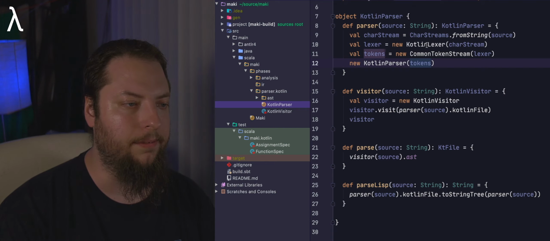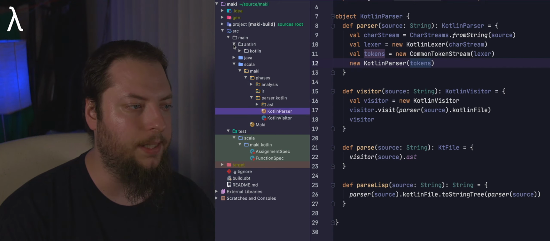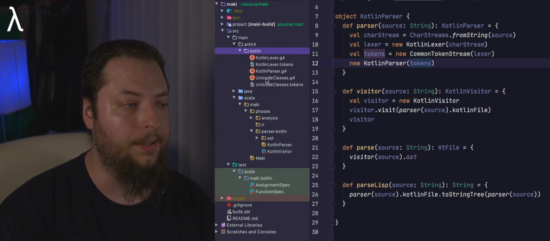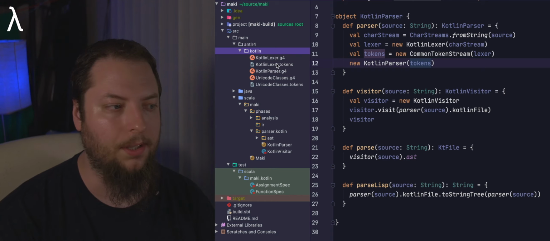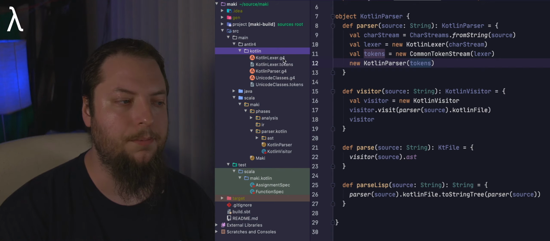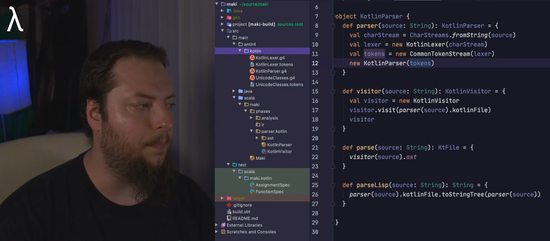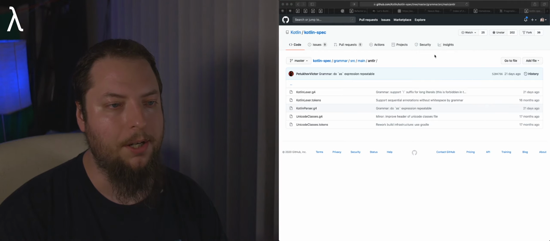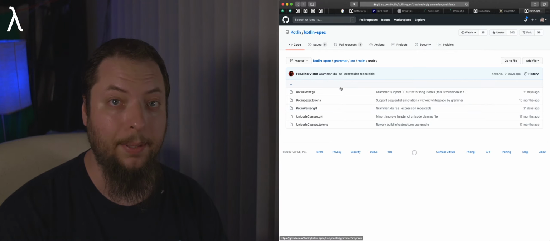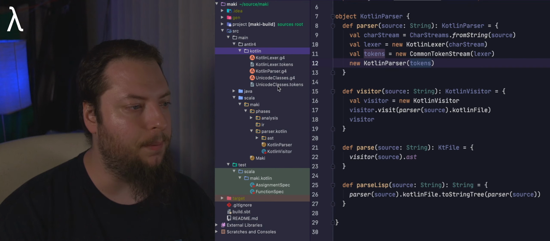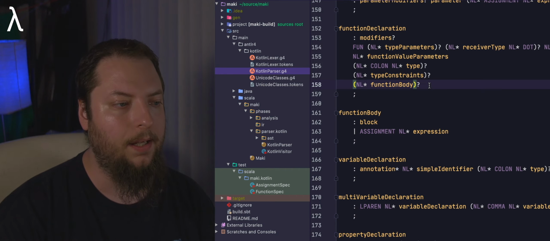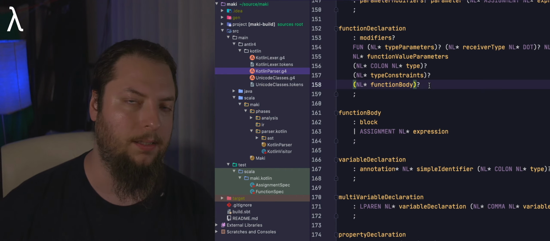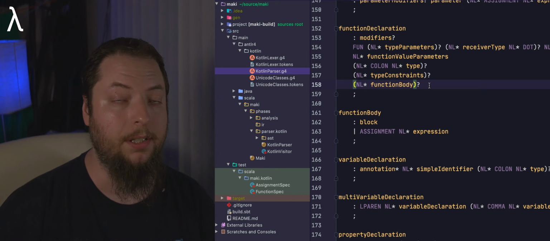But in order to be able to do all of this, we've got our Antlr grammar for Kotlin syntax, and our Lexer tokens and our grammars for the parser defined in here. Again, copied from this project here, the Kotlin spec repo. But basically once we have those in there, the next step is we'll open our KotlinParser.g4 file. Now, we can run this from the command line, but it's actually very convenient.